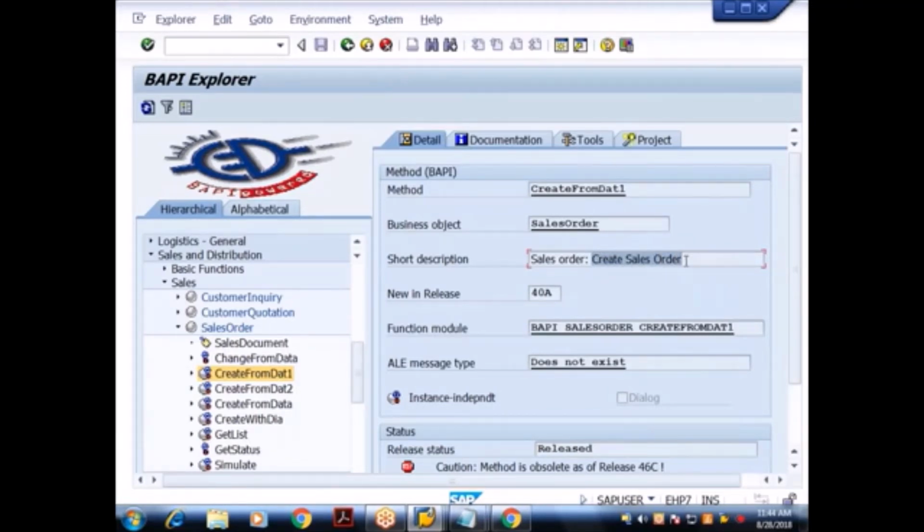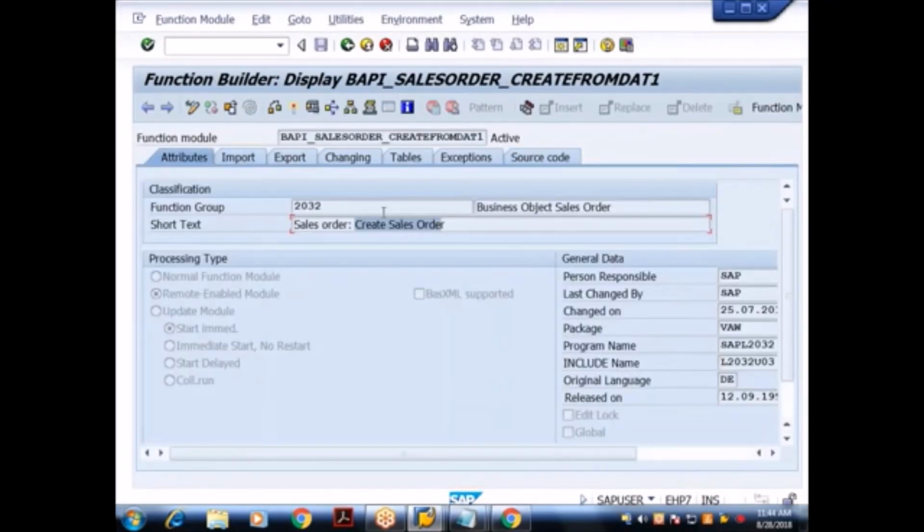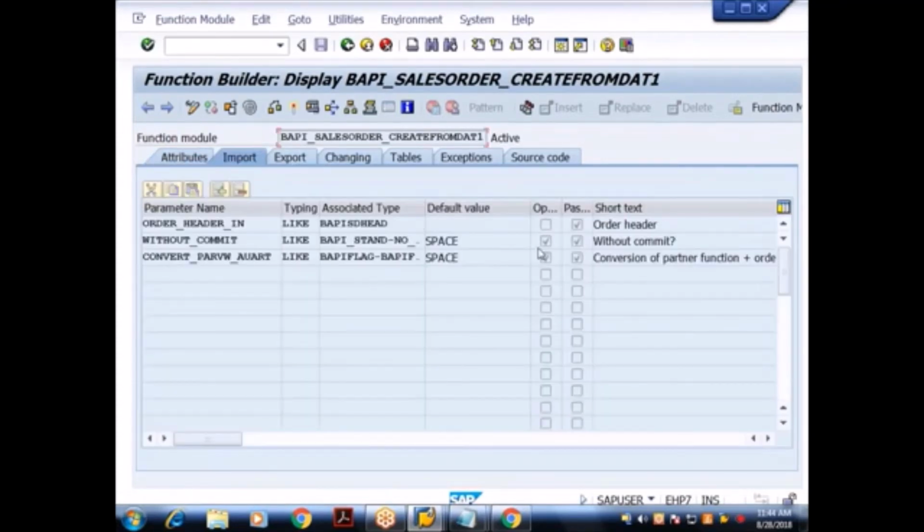VA01. What are the tables? VBAK and VBAP. If you double click on this function module, we can use it for creating a sales order. So how do you proceed? You have to pass what?